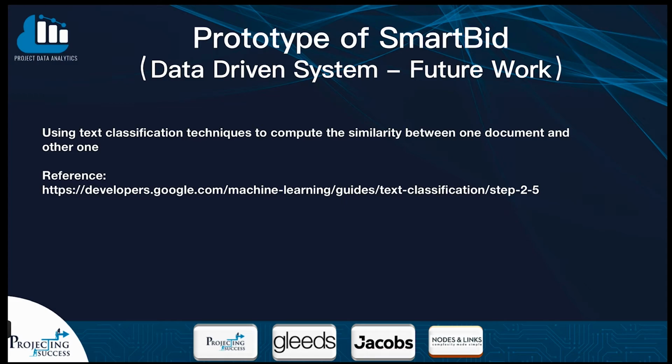And how to build a data-driven system? Well, we can use data classification techniques to compare the similarity between one document and other ones. We may use a Siamese twin neural network or any technology.